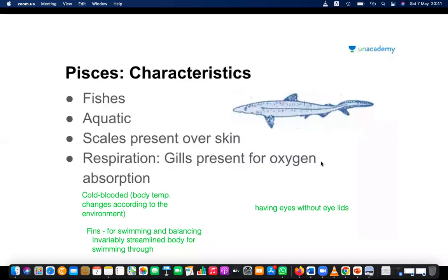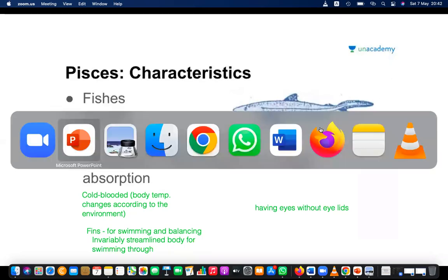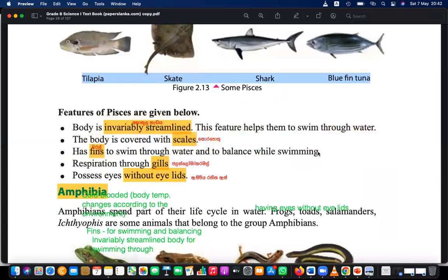Okay, that is about fish aquatic. Right, let's move to the next one. Okay, so that is about these fishes. So let's move to the next category.